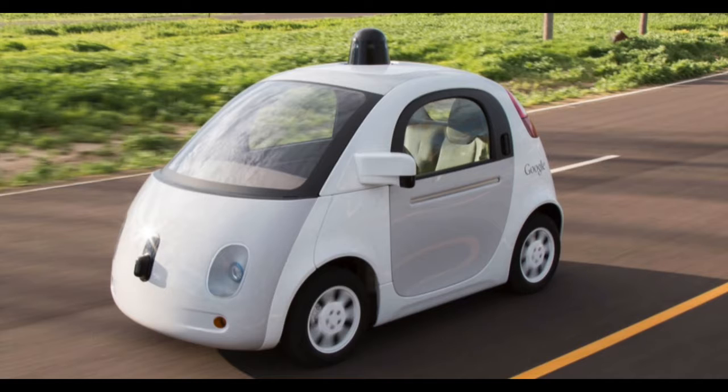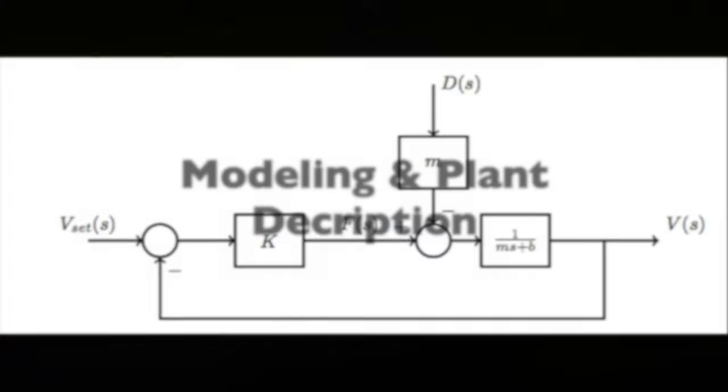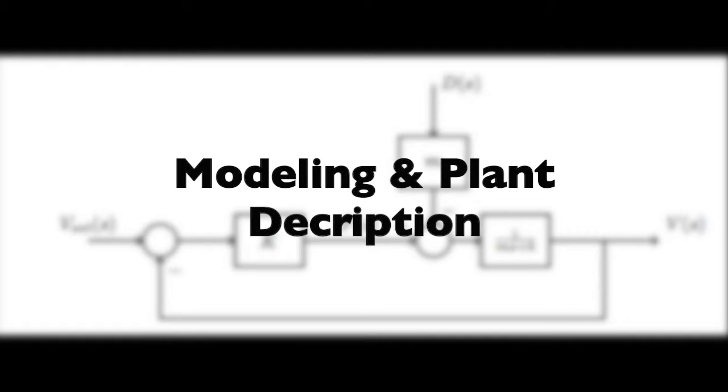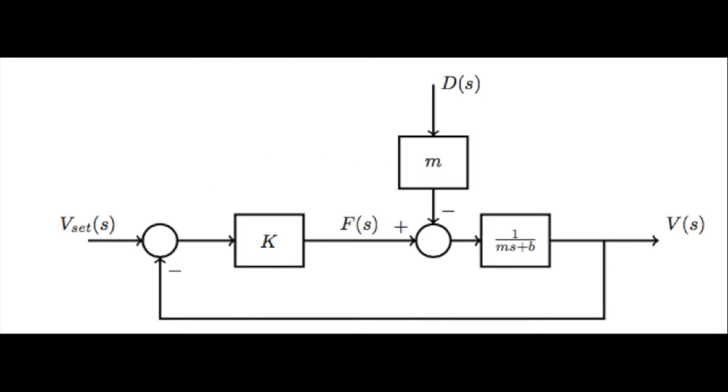For our project, we are proposing a feedback control system that regulates the speed of a car as it comes into contact with different disturbances, maintaining a safe speed and proper disturbance rejection. The input of our system is going to be the car's set velocity as it pertains to speed limit. And the output of our system is the car's velocity once it has been adjusted correctly for the disturbance.